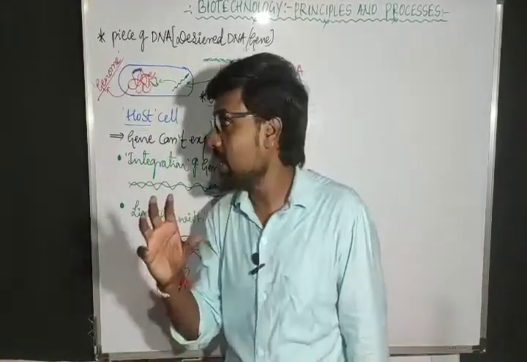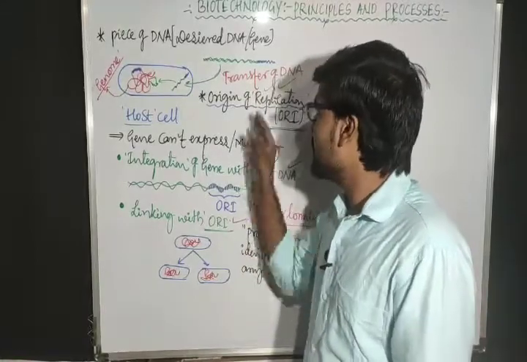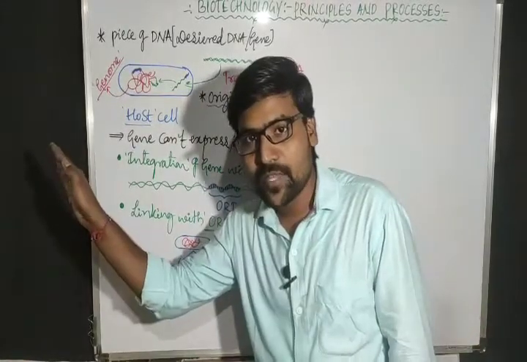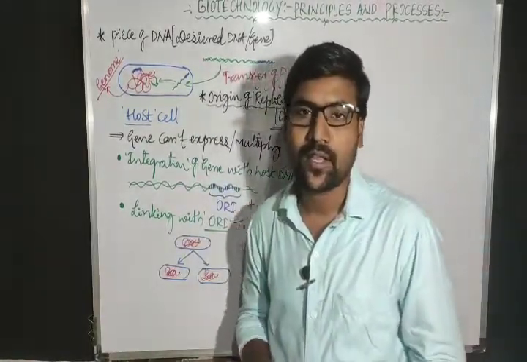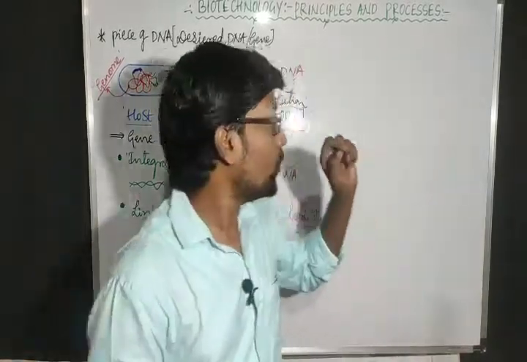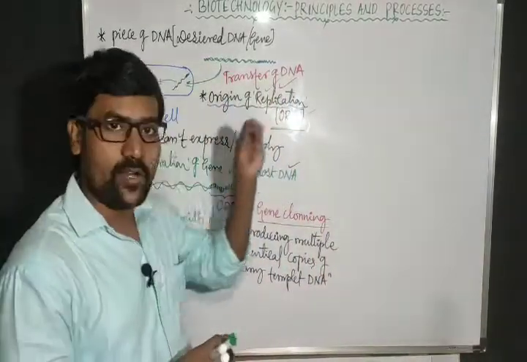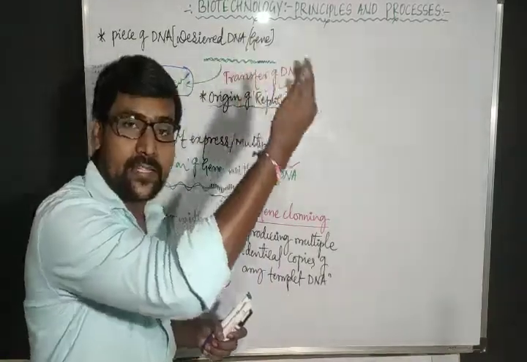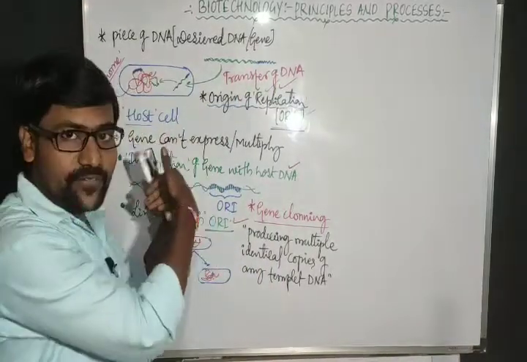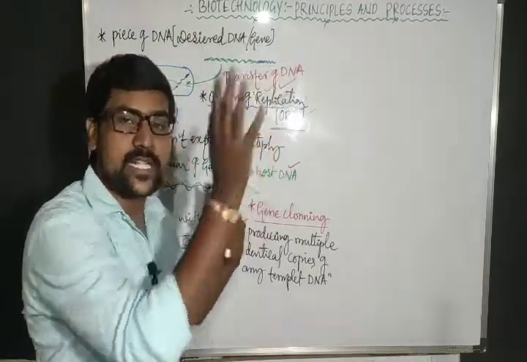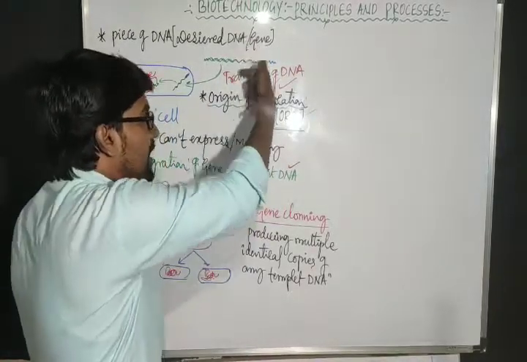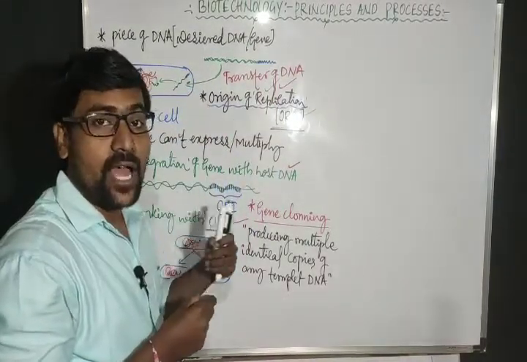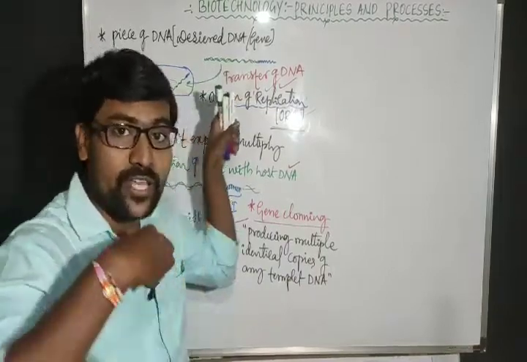Here DNA is transferring, and that DNA is coming from another source. The host cell is different and the DNA source is different.